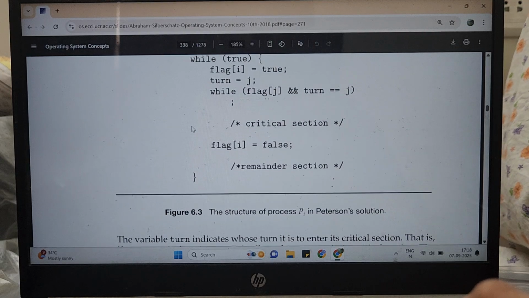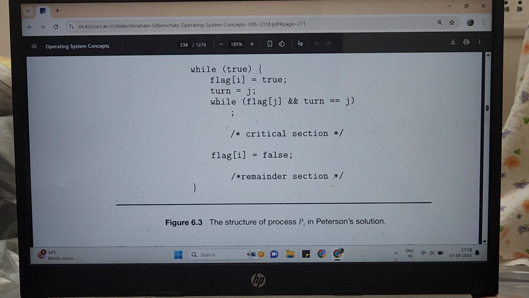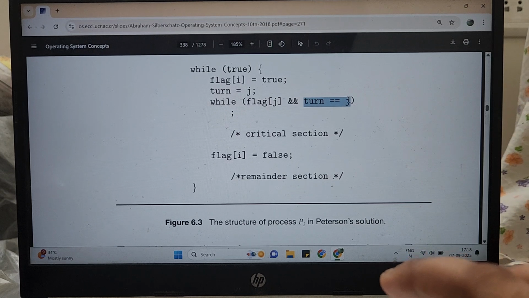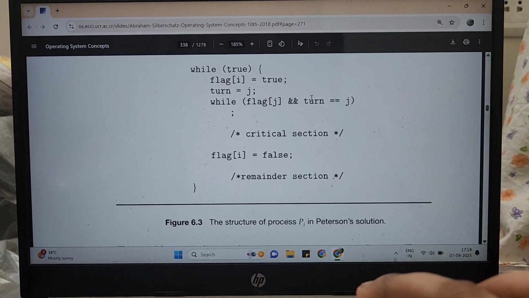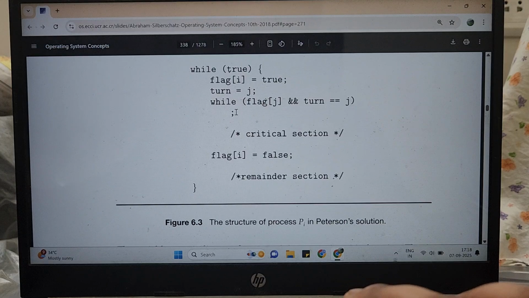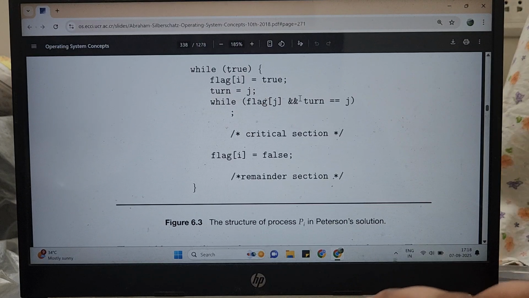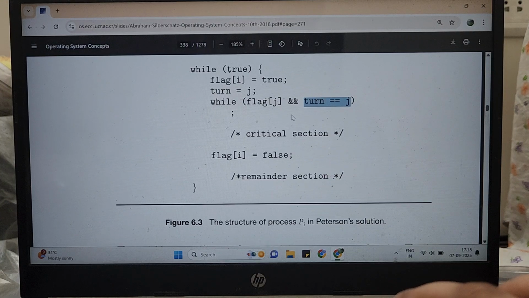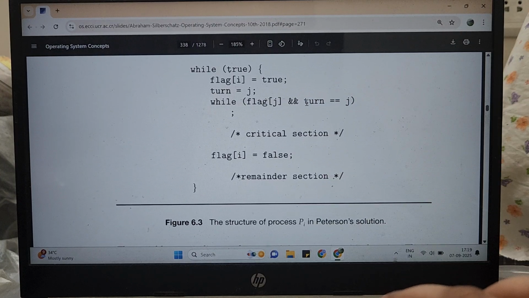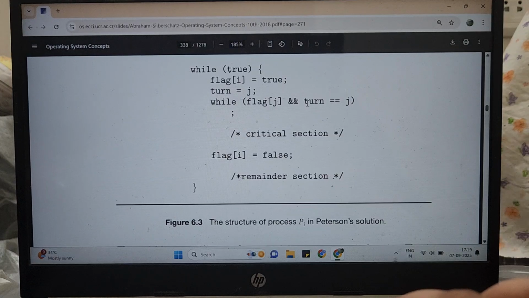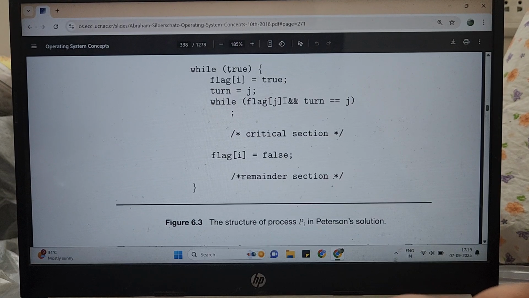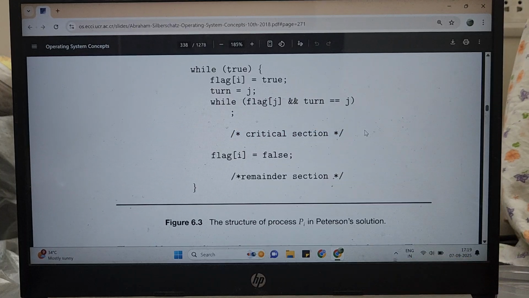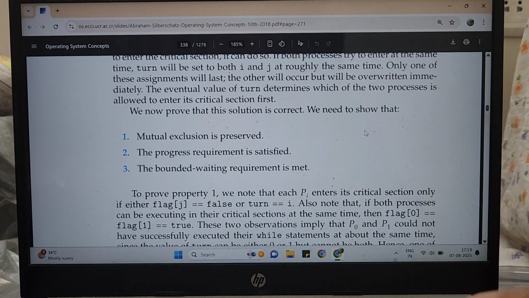Let's go back to our solution. When you see this while condition, this turn equal to j needs to be true. So if turn is offered to j, only then j can execute its critical section. Similarly, if turn is offered to i, only then i can execute its critical section. And because turn can either be i or j, only one value, either 0 or 1, not both, at any given point, only one process can be executing its critical section. Hence, mutual exclusion is preserved.